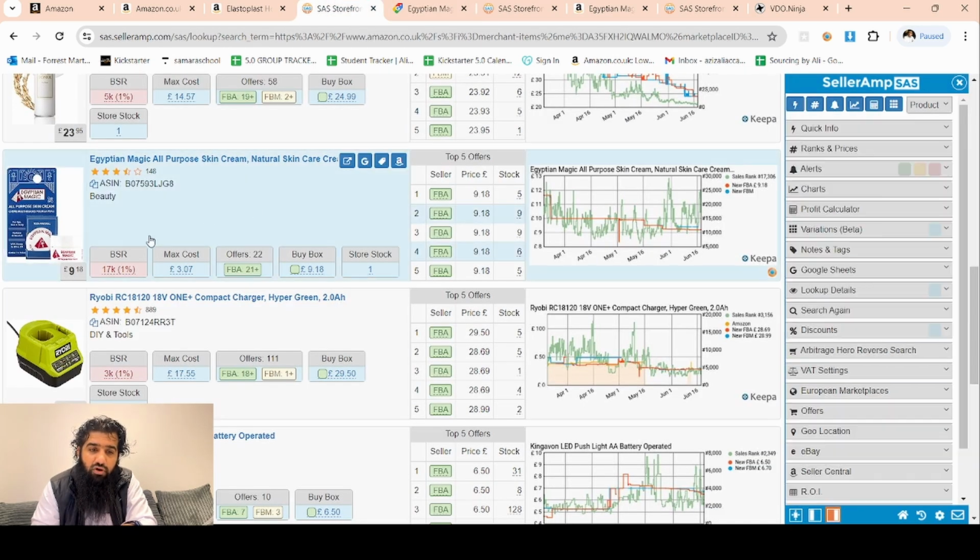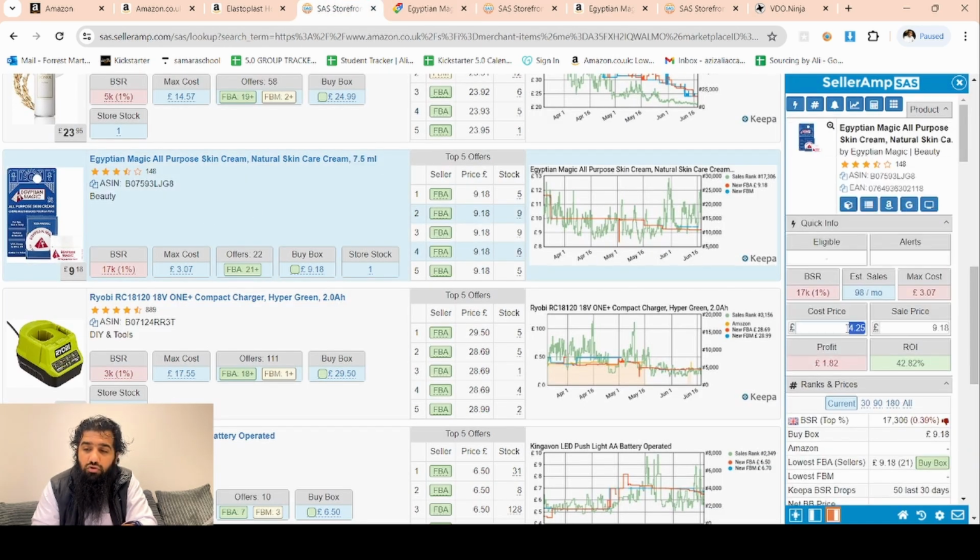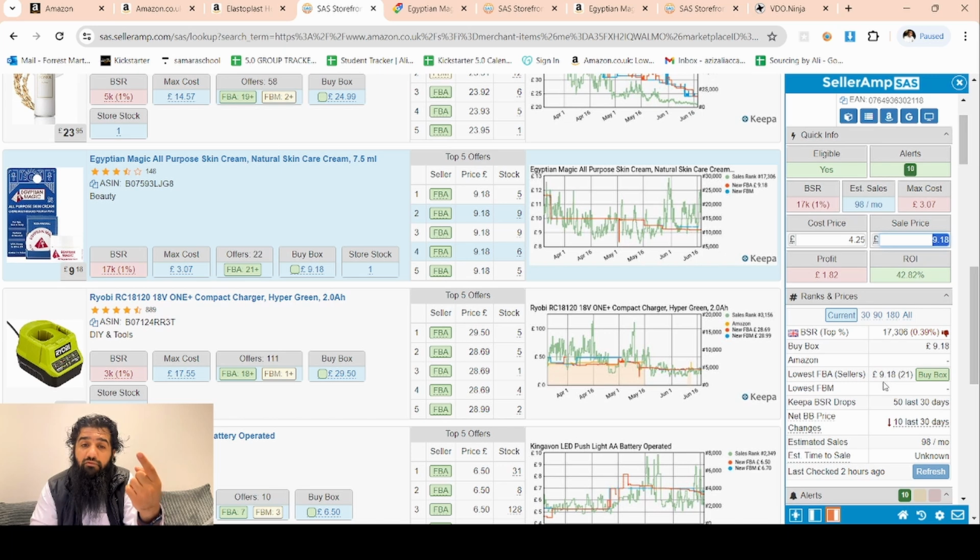So if we buy it for 425 and sell it for 918, how does it look? Straight away, 42% return on investment. Straight away we found the first product. That's great. So that's how we find products.